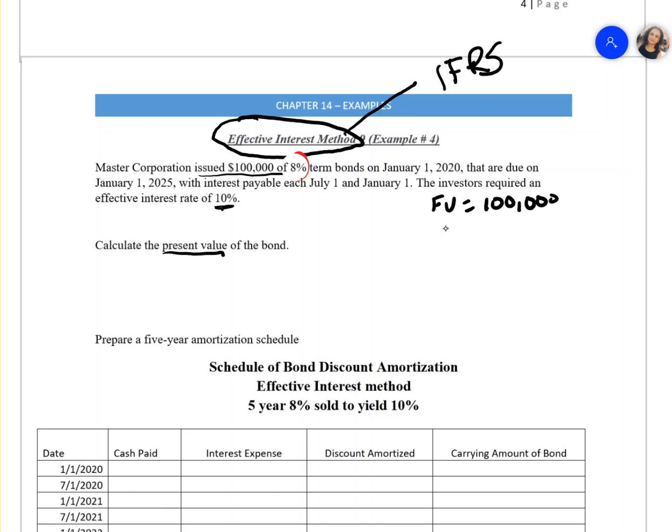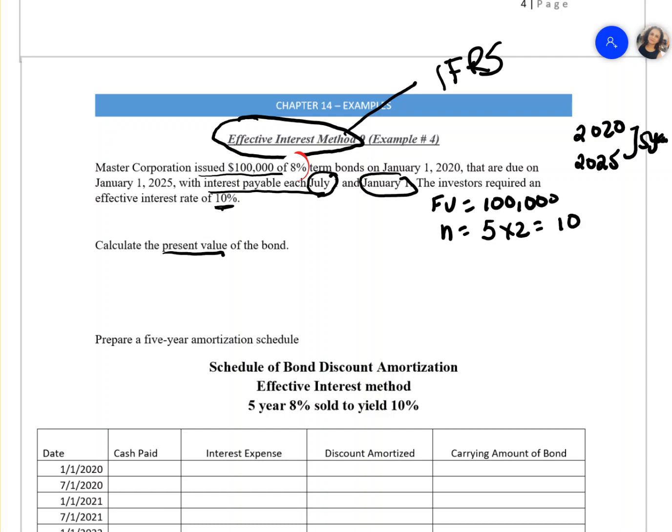We know your N. In this case, the interest is payable on July 1st and January 1st, which means in a year there are two payments. The question is telling you that we issued the bond in 2020 and the due date of the bond is 2025. There are 5 years. If the interest is paid semi-annually, then you multiply N by 2, because you're going to have 2 payments in a year, so your N will be 10.